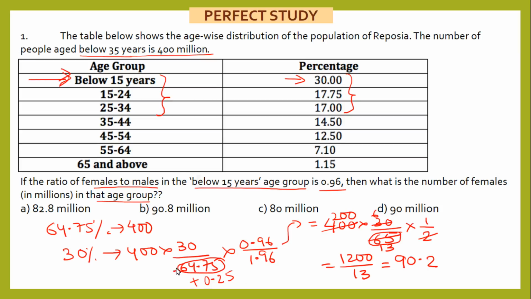So I have increased my denominator by around 0.5%, but I have not done that in the numerator. So I will do that in my final answer. 1% will be around 0.9, and half of 0.9 will give me something around, say, 0.5. 1% is 0.9, so I need half percent. Half of 0.9 will give me 0.5. My answer will be 90.7. The closest answer will be 90.8 million. Okay.